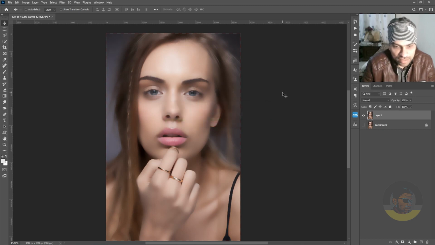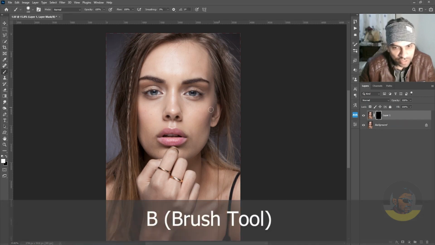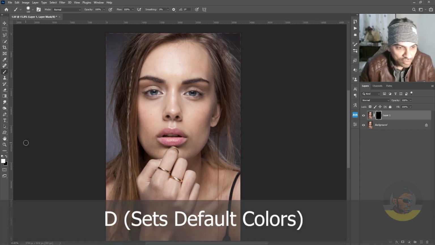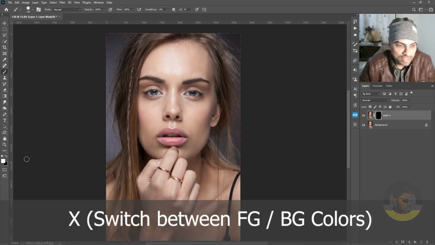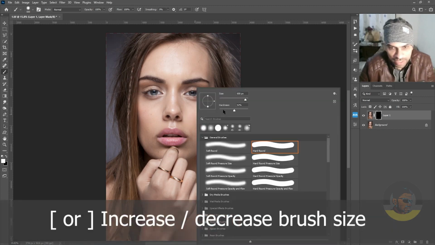When the effect is applied, hold down the Alt key and click Add Layer Mask icon, which will add a negative layer mask. Press B for the brush tool. Make sure your foreground color is white. If it is not, you can press the D key followed by the X key until your foreground color is selected white.